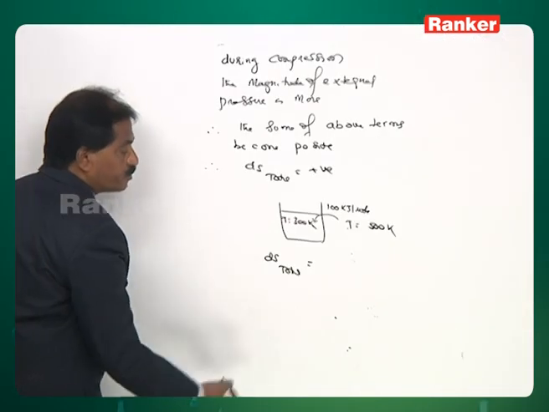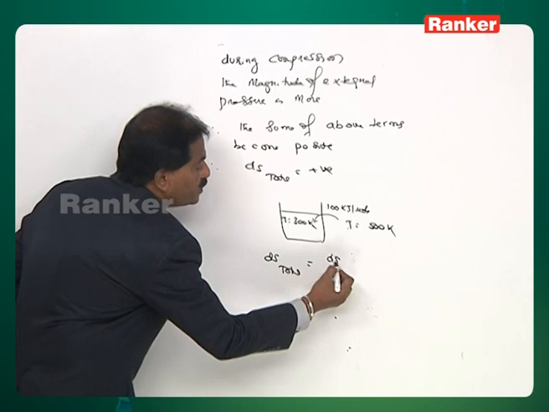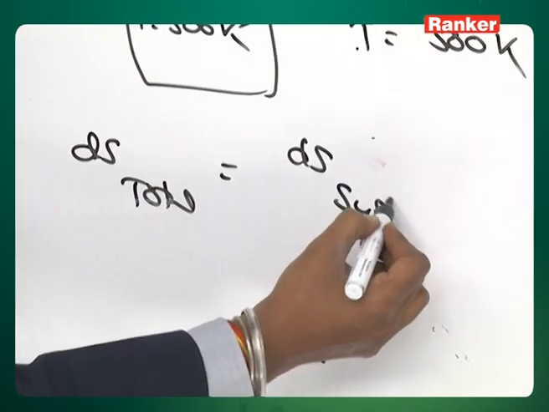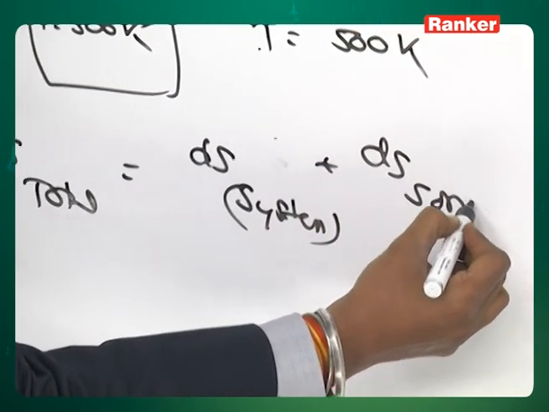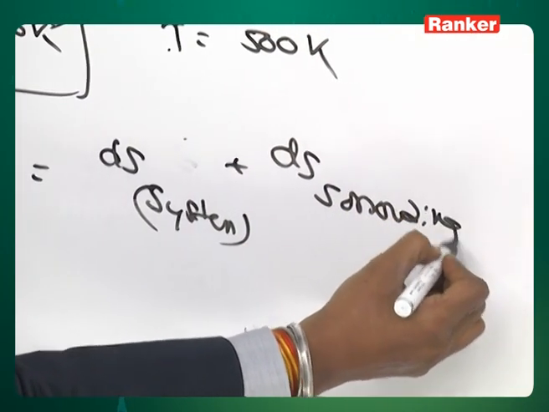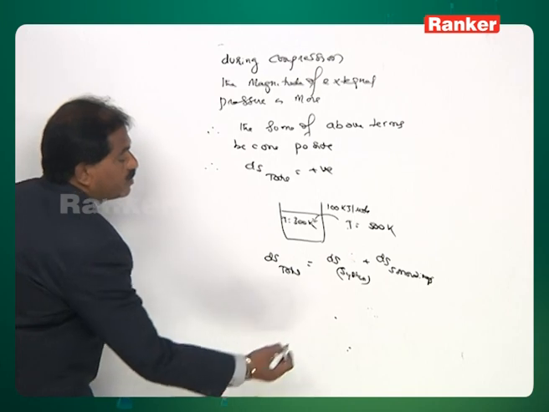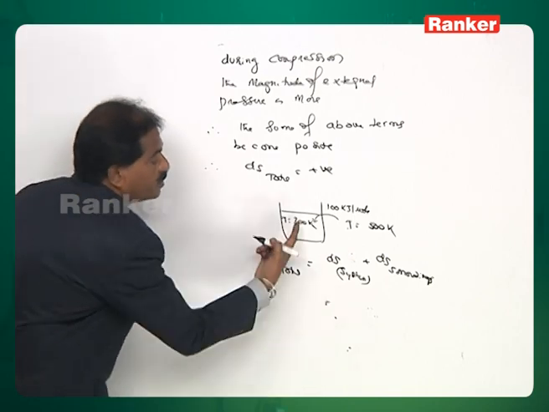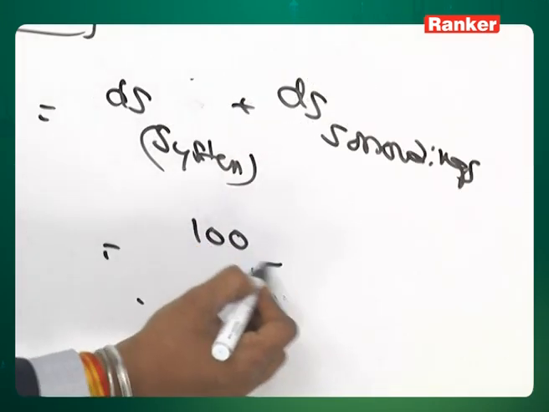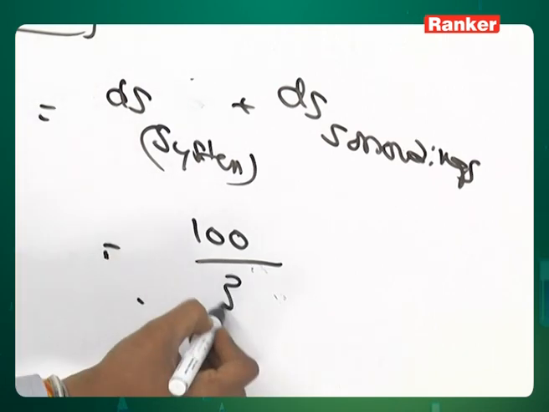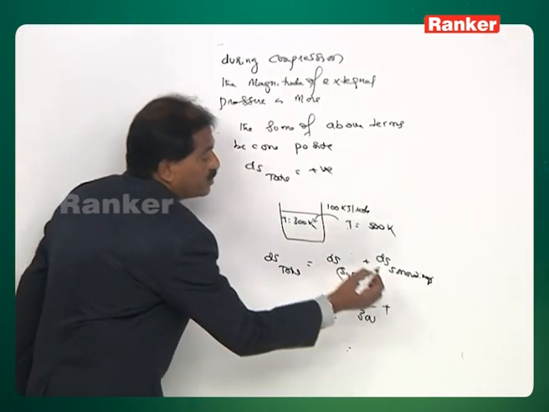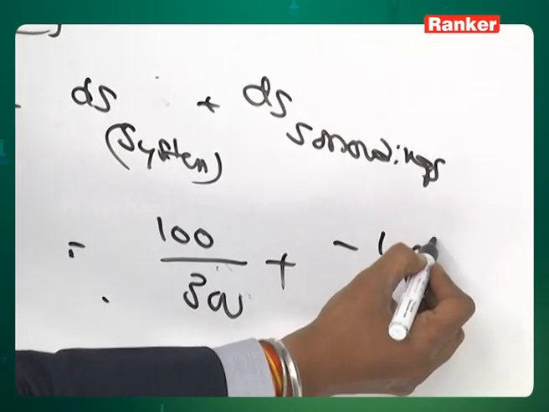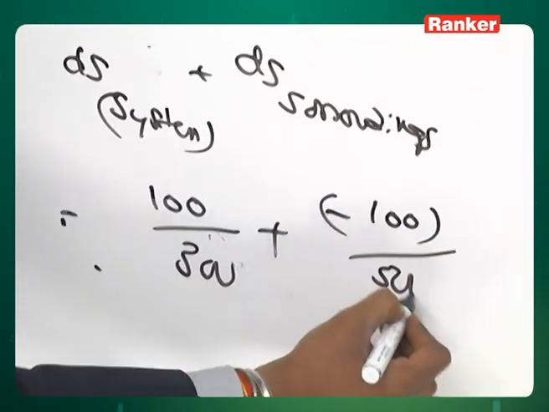Now we want to calculate the total entropy change involved in this transfer of heat. The total entropy change is entropy of the system plus entropy of the surroundings. Entropy of the system is heat gained by the system upon 300. Next, entropy of the surroundings is heat lost by the surroundings upon 500.